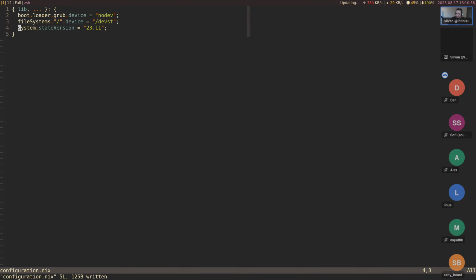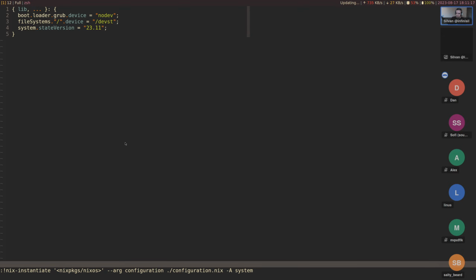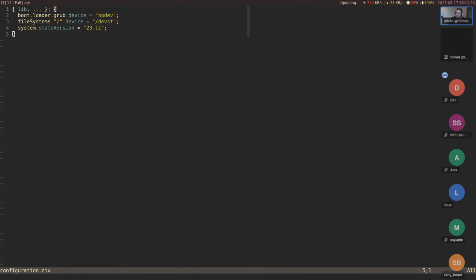So very simple configuration, and let's do nix instantiate of NixOS and then arg configuration. Actually, this should work. All right, a system. NixOS is fairly slow to evaluate, but this is fine.